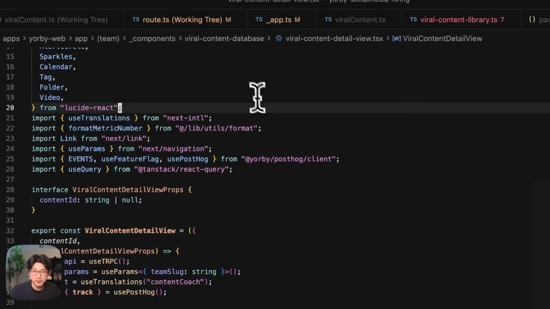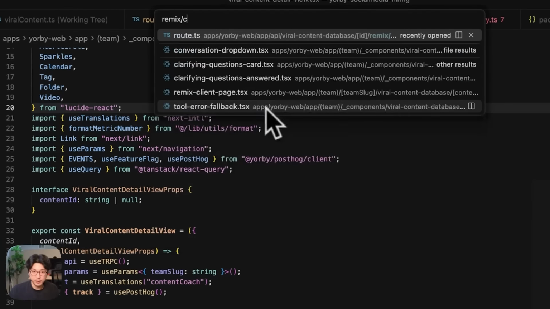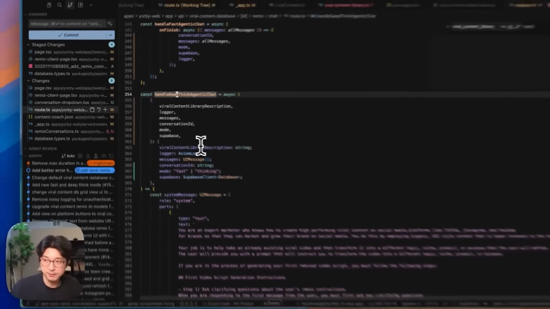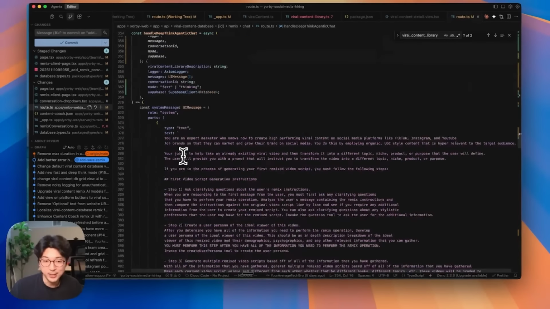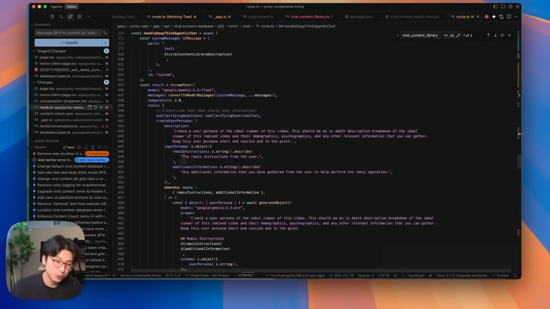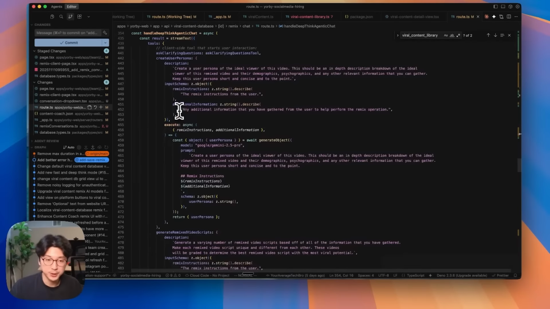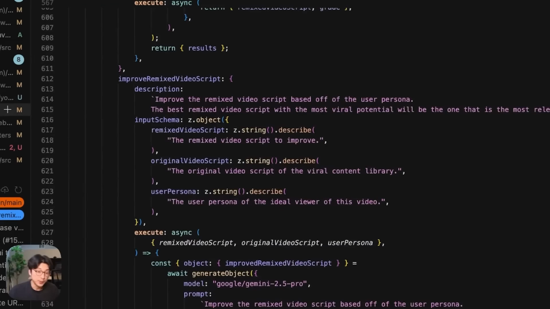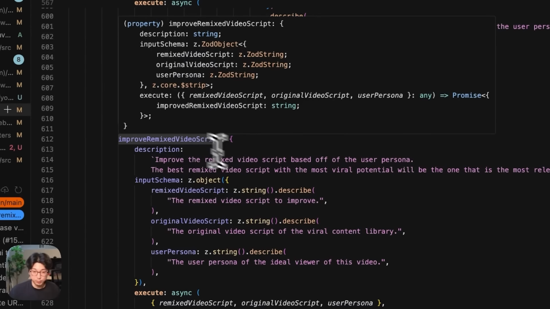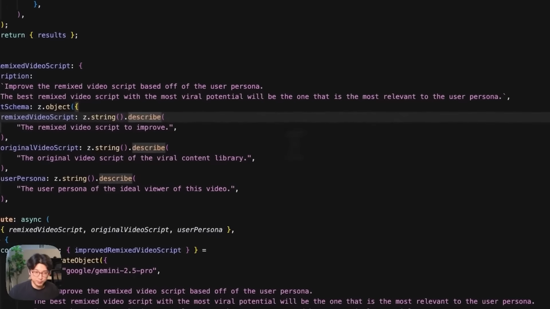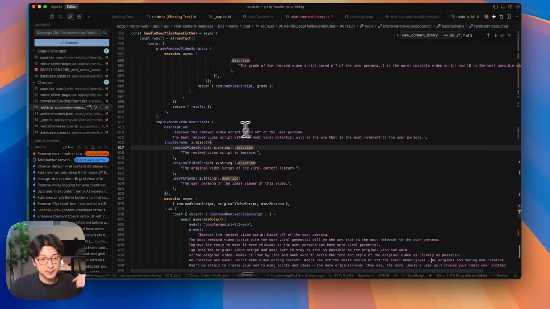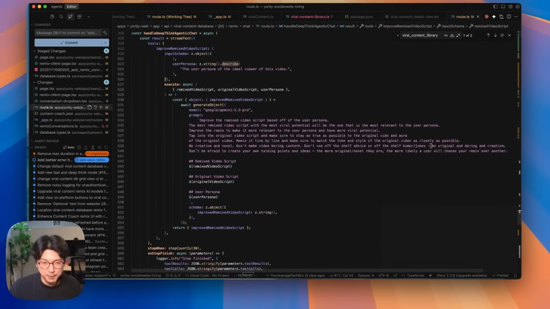From an actual implementation point of view, the way that it works is via LLM tool calling. So right here, this is the function that handles all the deep think agentic chat, and we just have way more tools available to it. To ask clarifying questions, create user persona, remix video scripts, grade the remix video scripts. We also have an improved remix video script tool such that if any of the remix video scripts don't meet a score of 8 out of 10, it continuously goes back and iterates and improves it until it hits that minimum 8 out of 10 mark.